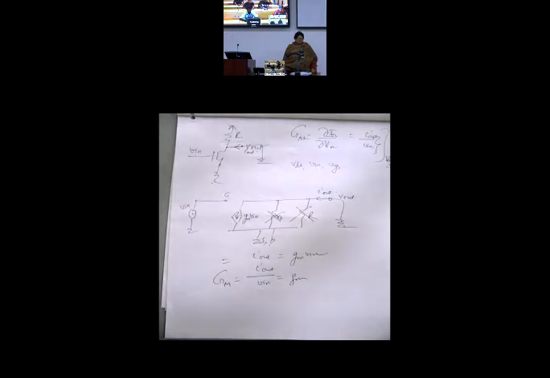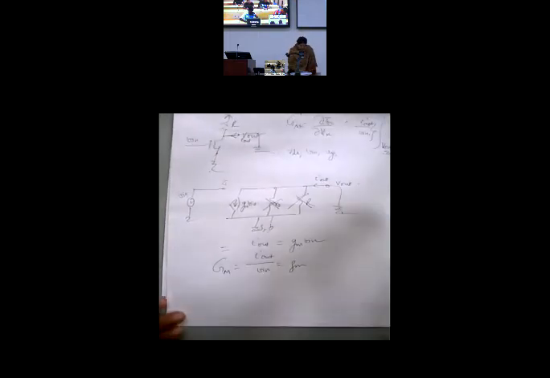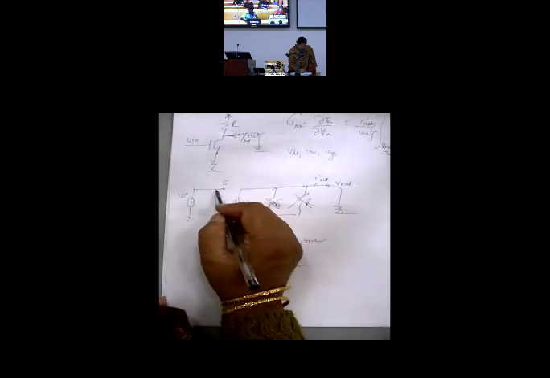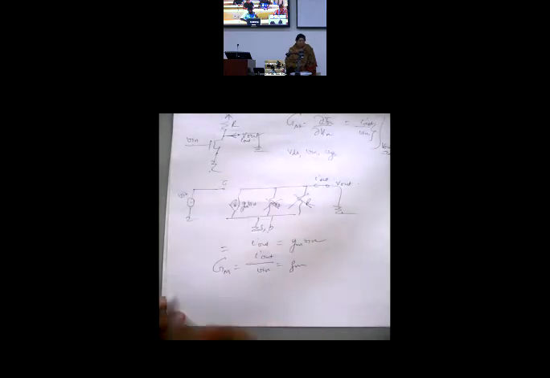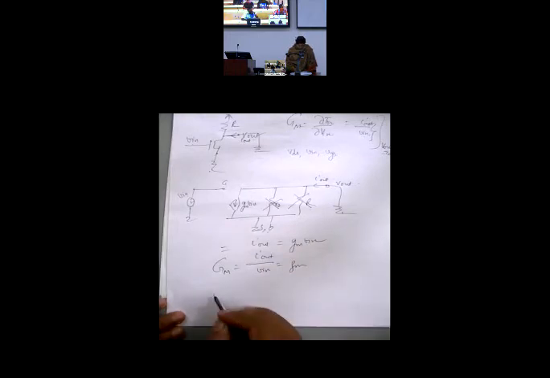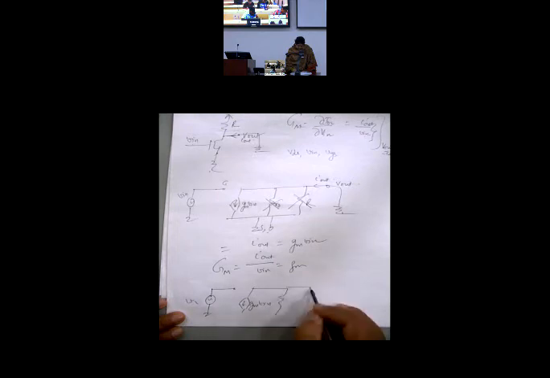In this particular case, GM is same as small g. And what is R out? For R out, what do I do? Remember, standard procedure for finding R out is that I redraw. Let me redraw and then I will do. So this is V in. This is GM times V in. This is RO. This is R. And this is output.